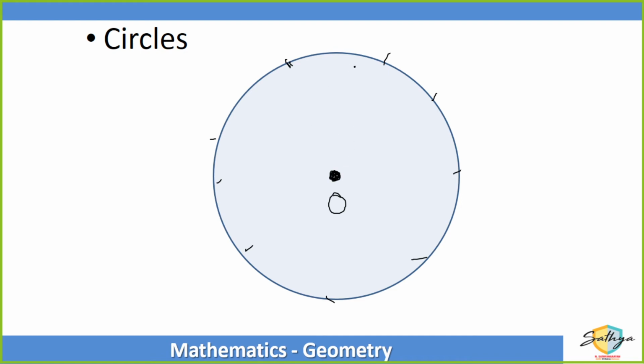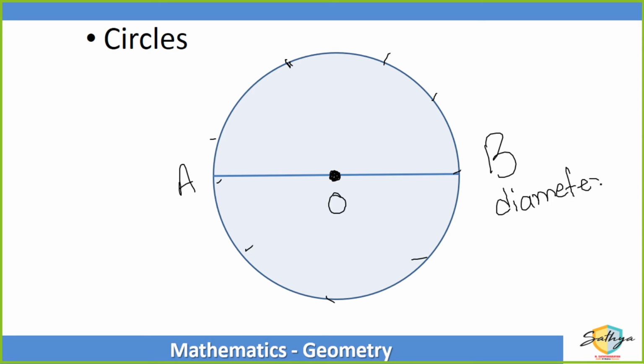So if you draw all points which are at the same distance from the center, the shape you get is a circle. The line connecting the opposite ends through the center is called my diameter.